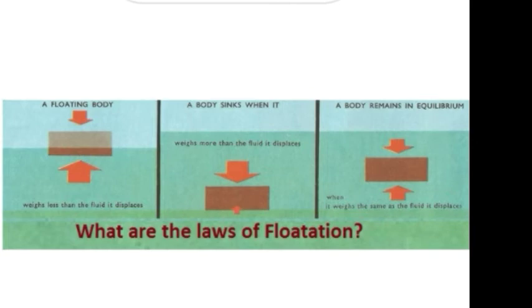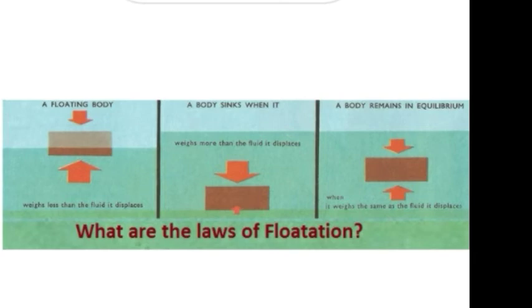So we can say that an object will float in a liquid when its weight is equal to or less than the weight of the liquid displaced by it. An object floats with more of its portion outside the surface if the liquid is more dense.